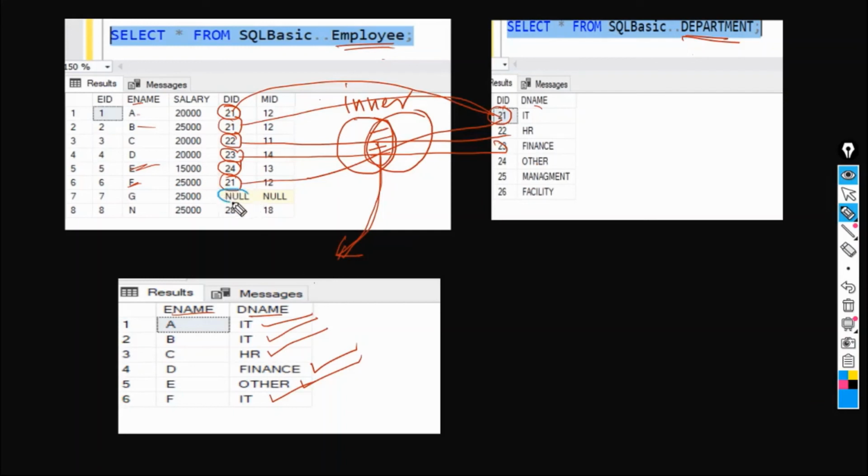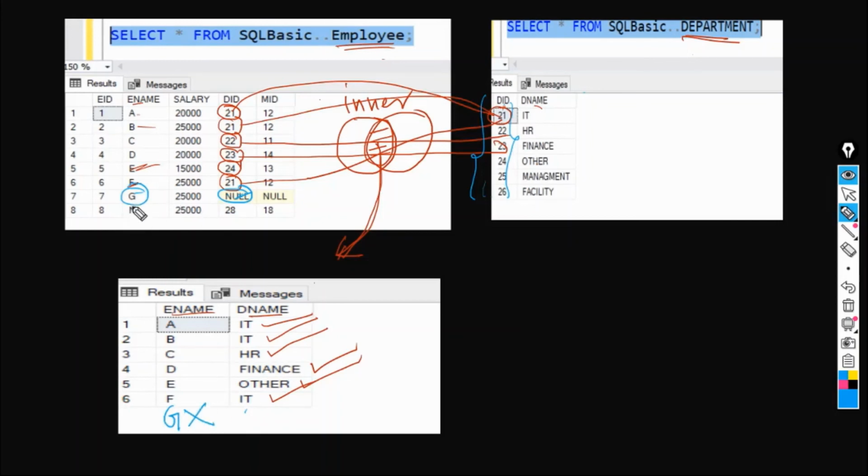For this null value, there is no null entry in this table. Null means not a value. So there is nothing like that in the department table. In the department table, all we have is integer value. So we can't compare null to an integer. This might be an invalid entry. So for now, there is no match between this and any other entries present in the department table. So null will not be picked. Now, with respect to null, what is the value of employee name? G. So we are not getting G as the department name.